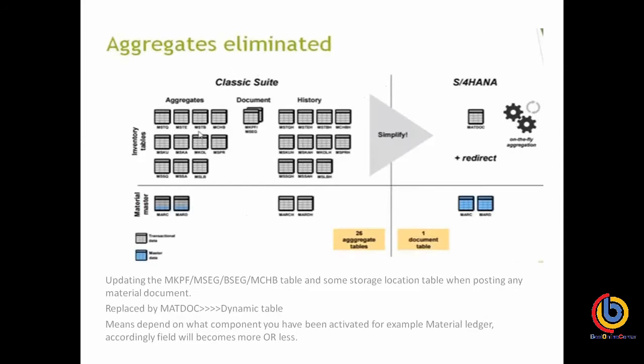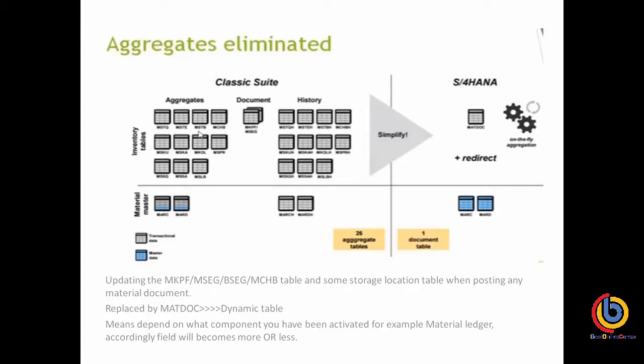So why are we talking about the simplified data model and all? What was earlier in the system and what are the new things that we are bringing in our S4HANA? If I'm talking about reporting, why was the reporting slower earlier and now it has become faster in our S4HANA?